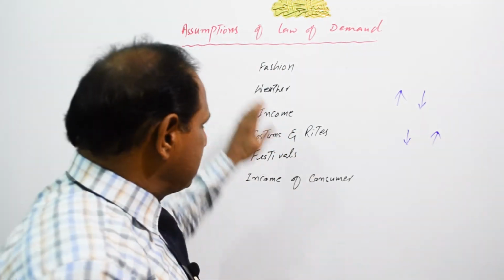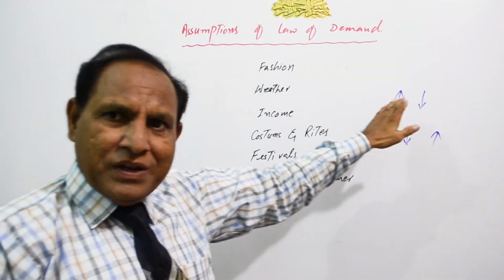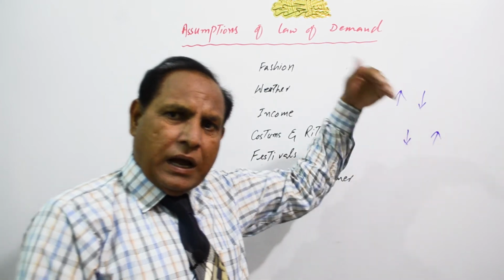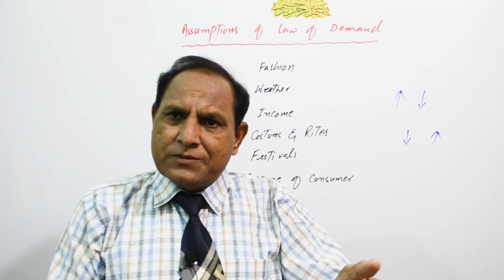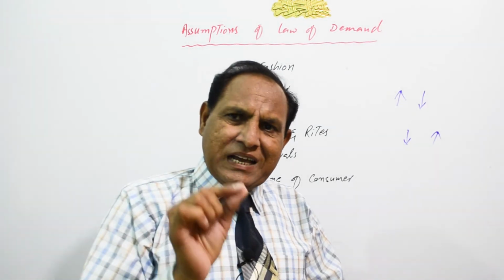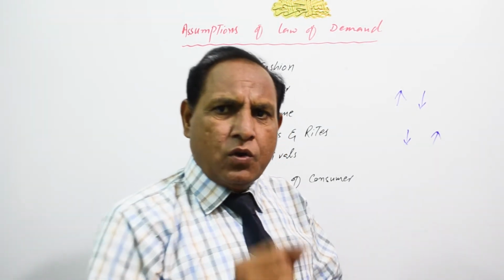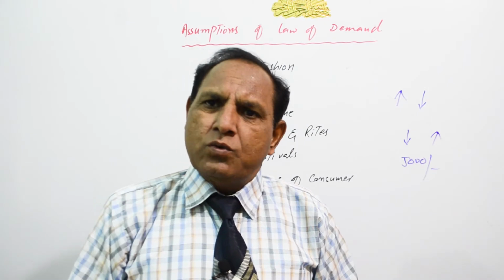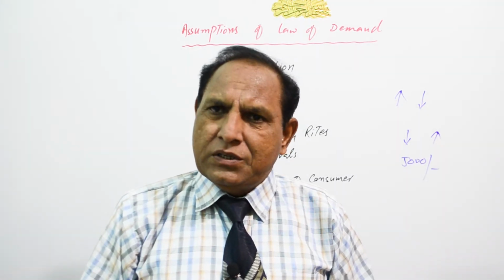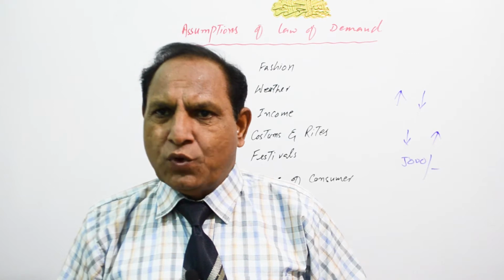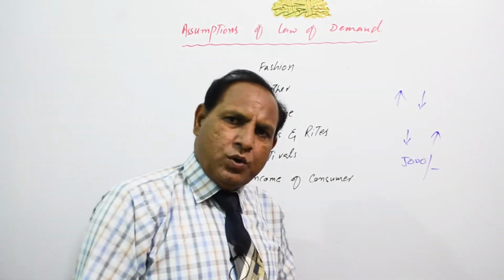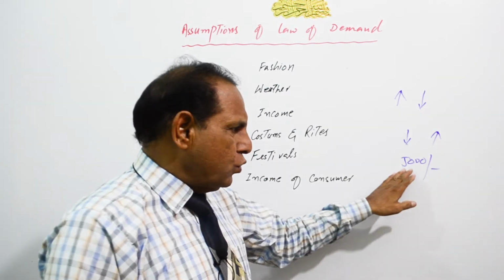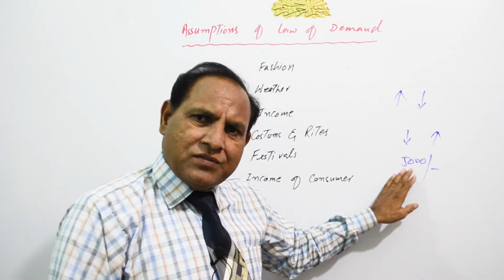Number one, fashion. We see that when the prices are going upward, the demand will decrease. But fashion is the element that will disturb the law. Dear students, suppose you are going to a marriage ceremony. You will purchase a new dress for that ceremony, and suppose the suit you are going to purchase is costly, 5,000 rupees.